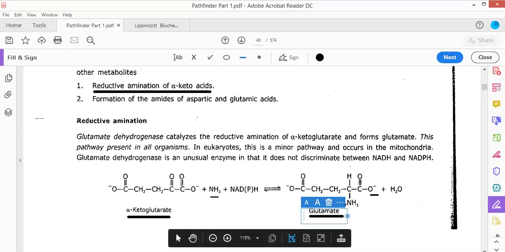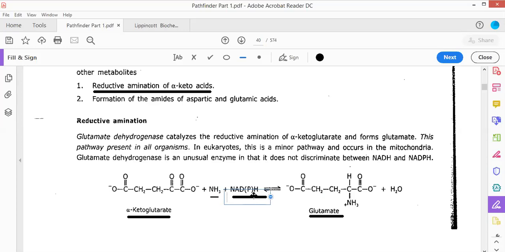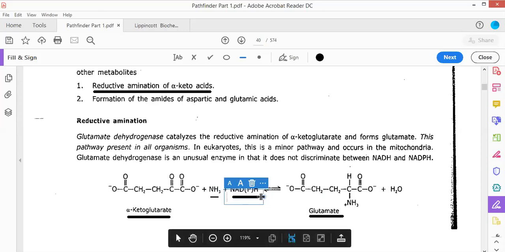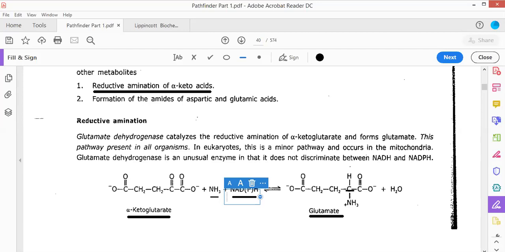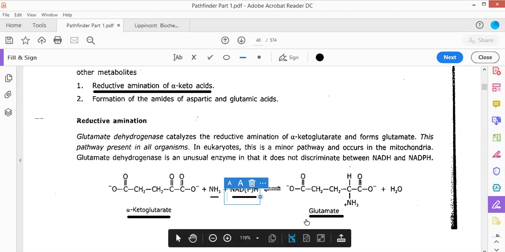Okay, there would be the production of a glutamate molecule and a water molecule will be released. NADPH, nicotinamide adenine dinucleotide phosphate, is an energy-rich compound that catalyzes this particular reaction. It is the compound that would be catalyzing the reaction of alpha ketoglutarate with the ammonium ion and will lead to the biosynthesis of a molecule that is referred to as glutamate.